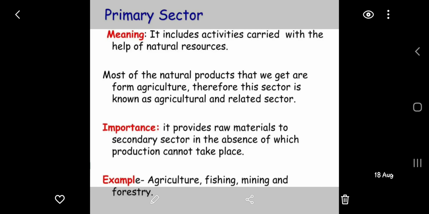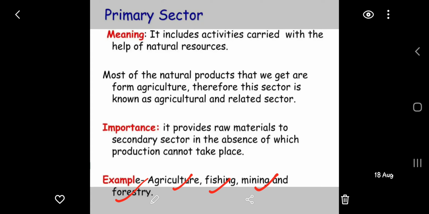Things which are included in it are agriculture, fishing, mining, forestry, etc. Other than this, you can include animal husbandry also. Forestry and fishing are already here, so we will not repeat them. So these are the examples of the primary sector.